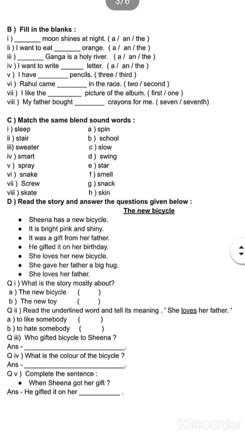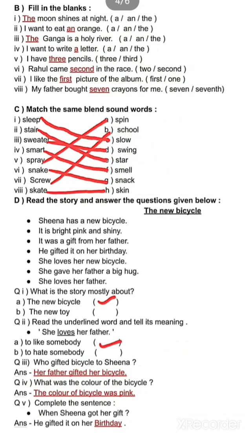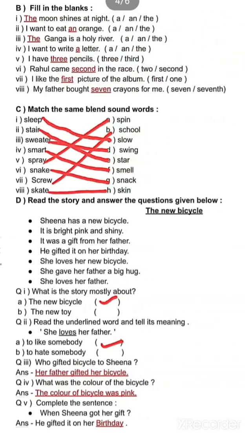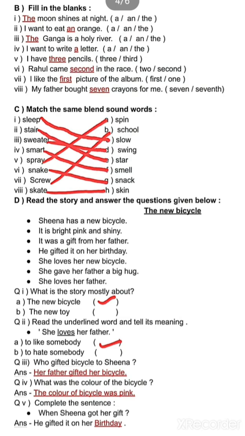So we will write, I like the first picture of the album. Next is, my father bought dash crayons for me. So here we are telling how many nouns, so we will put a cardinal number here. My father bought 7 crayons for me.